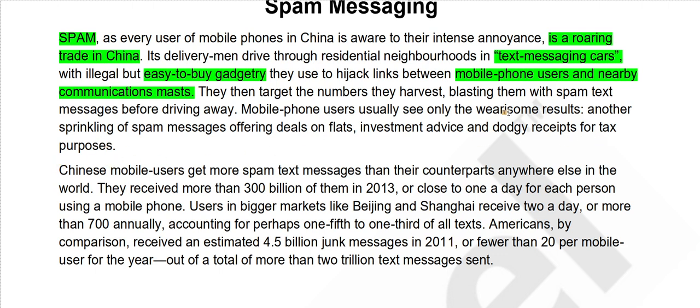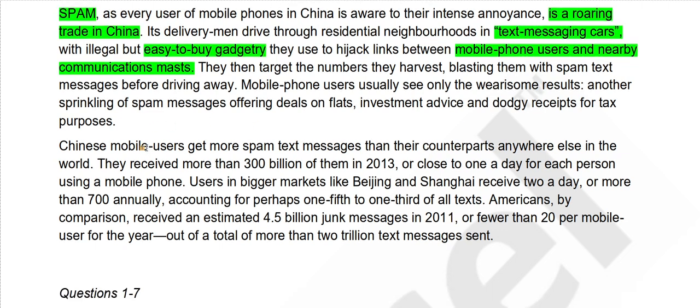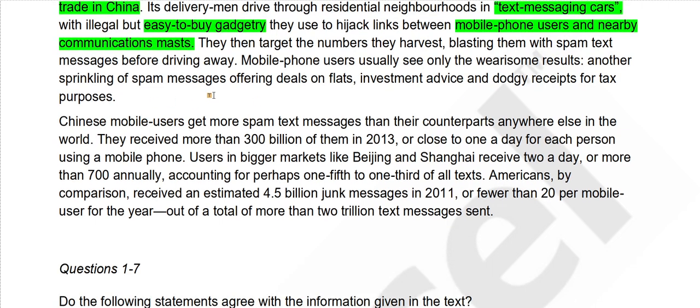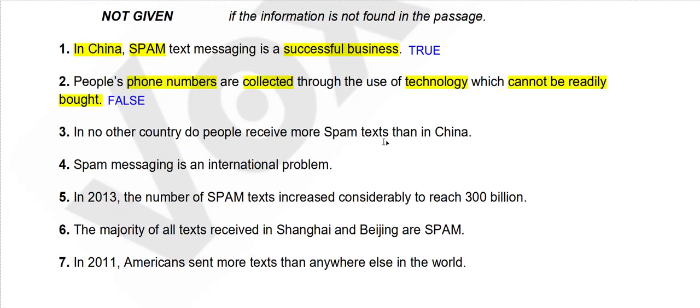So these are the types of spam messages they get, but we haven't read anything about numbers. Chinese mobile phone users get more spam text messages than their counterparts anywhere else in the world. So yes, they are getting more spam messages than anywhere else in the world. So no other country receives more. True, that is the exact thing that is given.